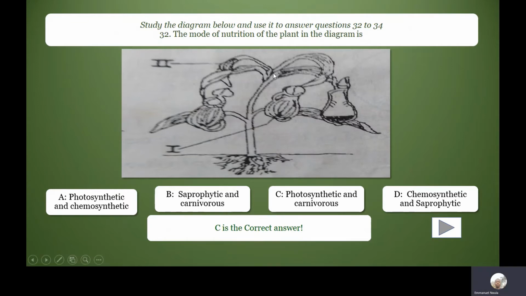They have green leaves, so they can also photosynthesize. That's why the mode of nutrition is both photosynthetic and carnivorous. They can photosynthesize. The only reason why they will need to feed on animals is because they live in soils that are poor in nitrogen, and so they need the nitrogen from proteins in animals.